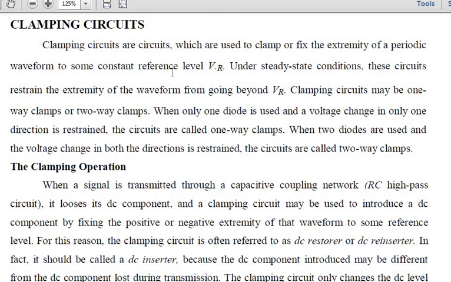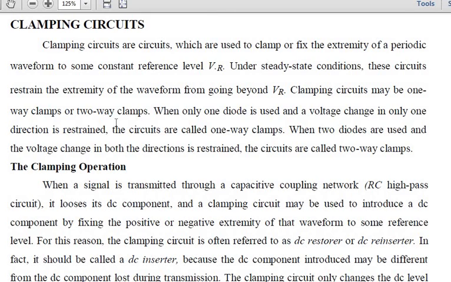Under steady state conditions, these circuits restrain the extremity of the waveform from going beyond the reference voltage. In particular steady state conditions, your waveform would otherwise be extending or crossing your reference voltage. The clamping circuits may be one-way clamping or two-way clamping. Similarly, as we have seen in the clipping circuit, one independent level means one diode, or using two diodes.